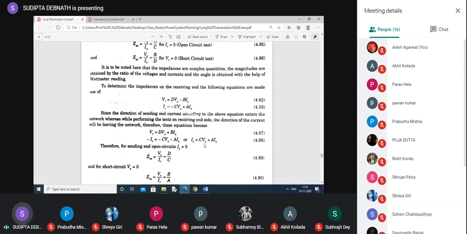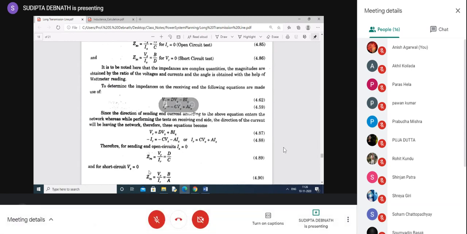Now follow the same rule. Z arrow, if IS sending end is open circuited, coefficients of IS will be absent. So VR by IR will be D by C. If the sending end is short circuited, coefficients of VS will be absent. So B by A equal to VR by IR.